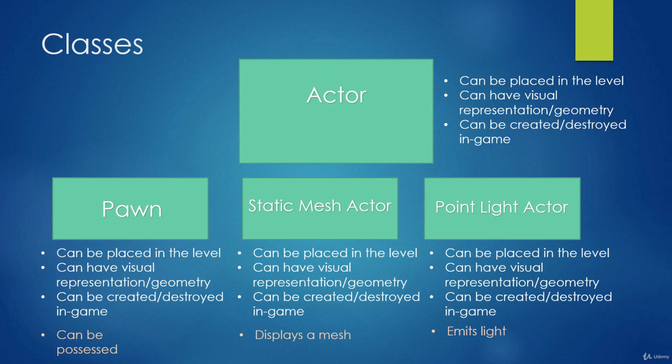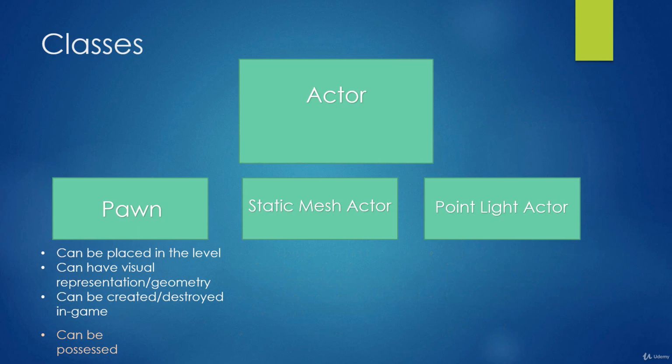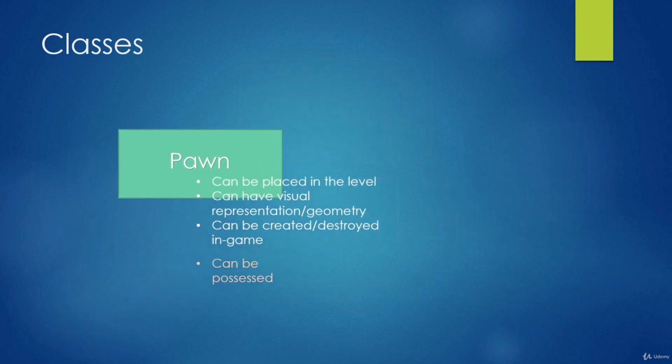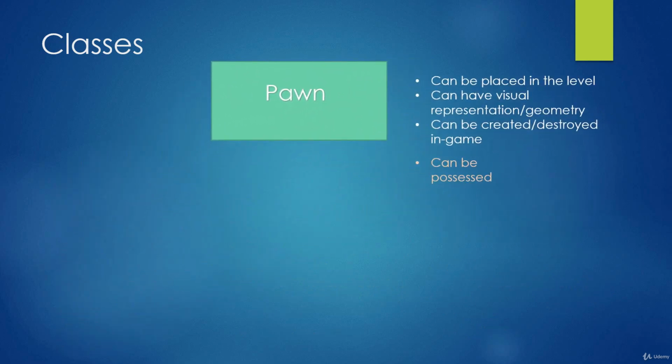And this is different than a point light actor, which has the capability of emitting light and shining light into the world. So while all of these inherit some features from the actor class, they also have their own unique features as well. So let's take a look at the pawn specifically and see how the pawn can be a class that more specific types of classes can inherit from.